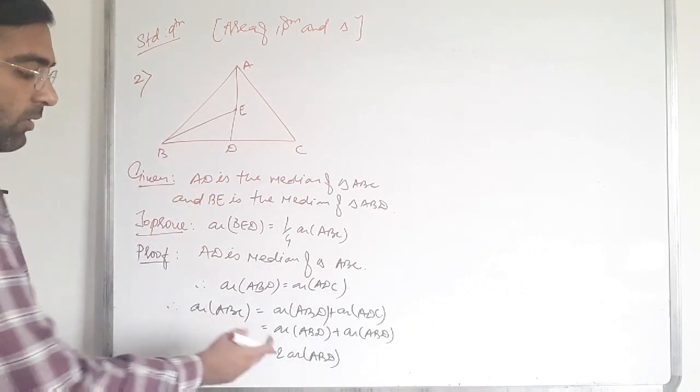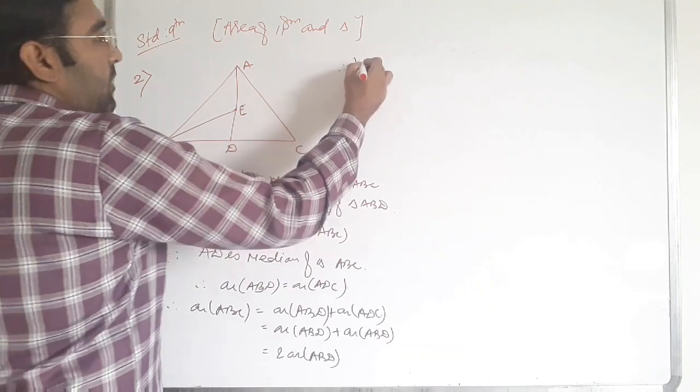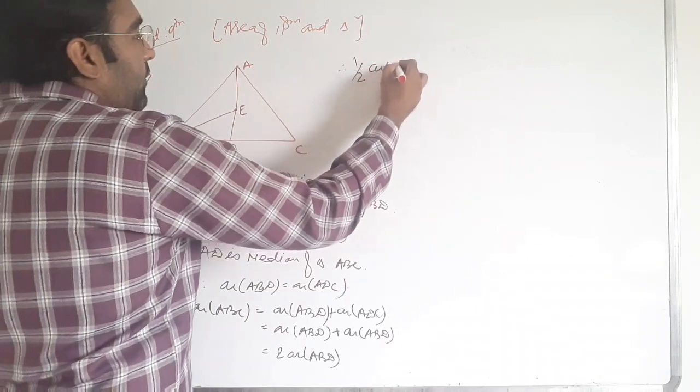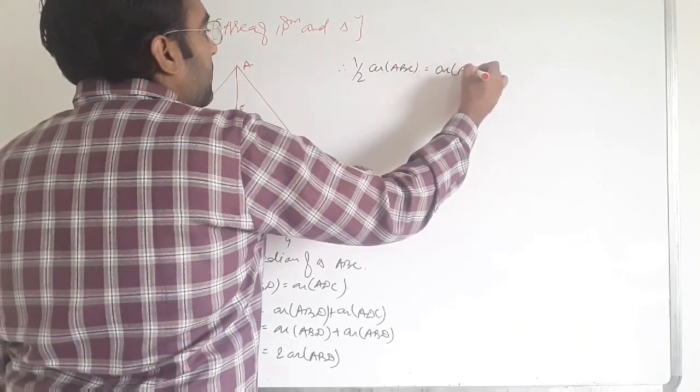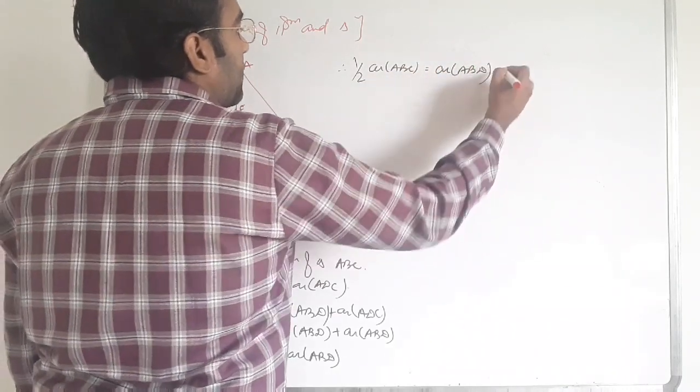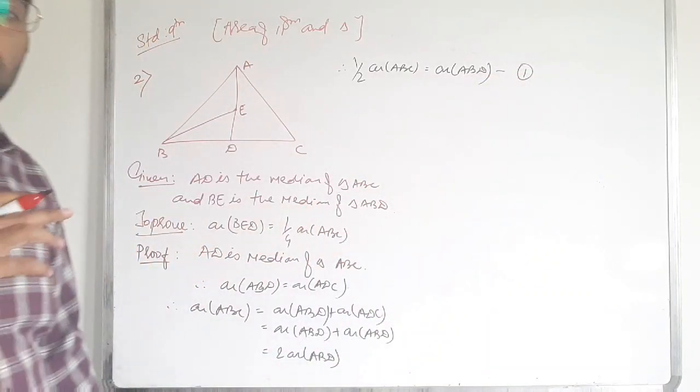Now 2 shifted to the other side, so half of area of ABC is equal to the area of ABD. Clear that? We give this as equation 1.